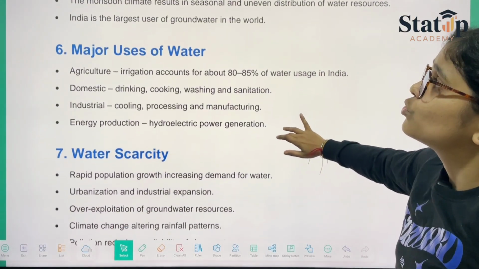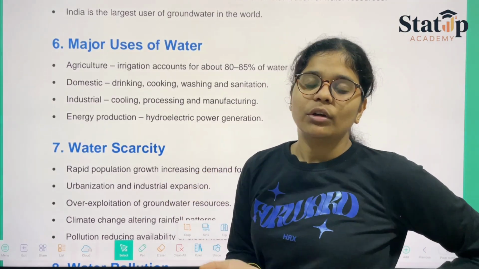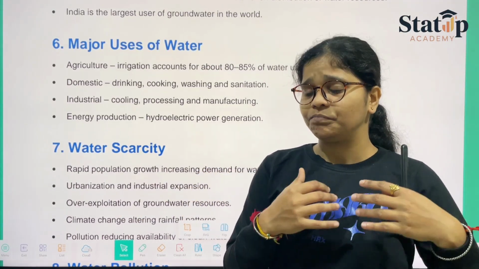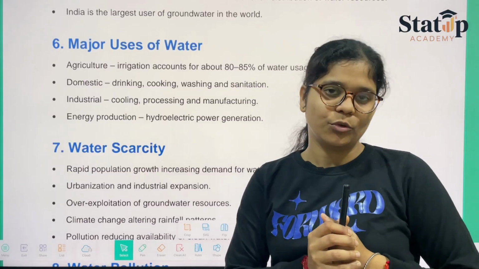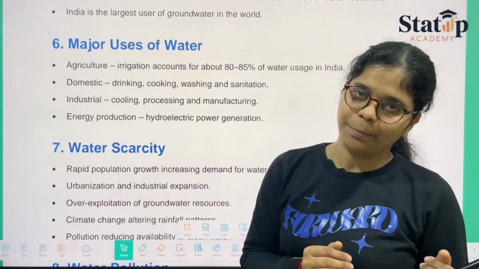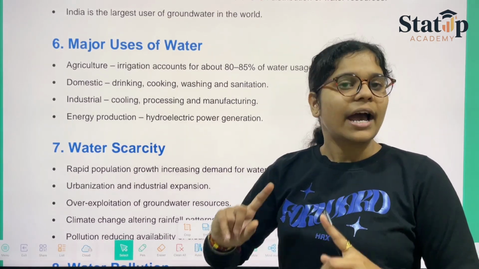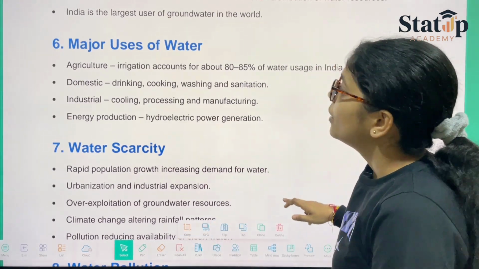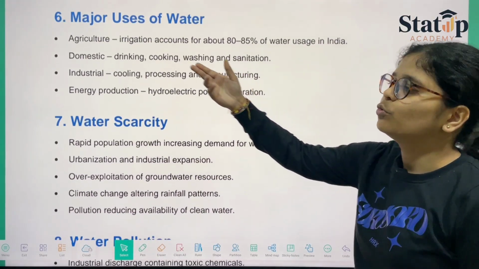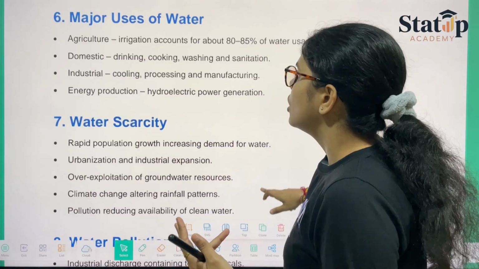India is the largest user of groundwater in the world. Though our ground level tables are degrading every now and then, still we are using them. But in order to fulfill the needs, we also have water management plants, though they have been recently discovered, therefore the limit has not yet been met. Major uses of water, we all know, are for industrial purposes, agriculture purposes, and domestic purposes also.